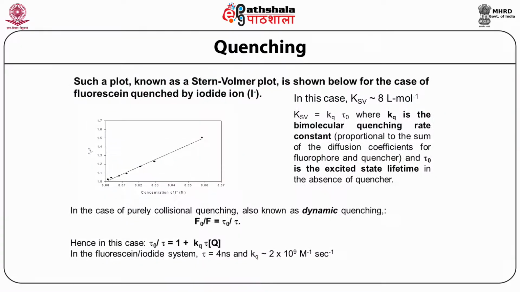We discuss the Stern-Volmer plot, which is given for fluorescence quenched by iodide, and a linear plot is formed between F0/F when plotted against the concentration per mole, and that is used for the calculation of the binding constant between the two molecules. For example, here it is given that for fluorescein and iodide, tau is 4 nanoseconds and the binding constant is 2 times 10 to the power 9 per mole per second.